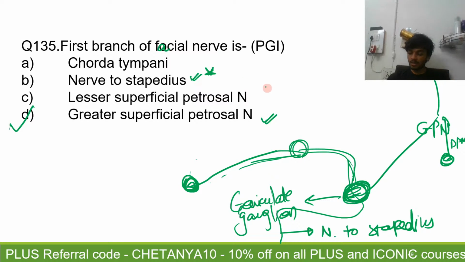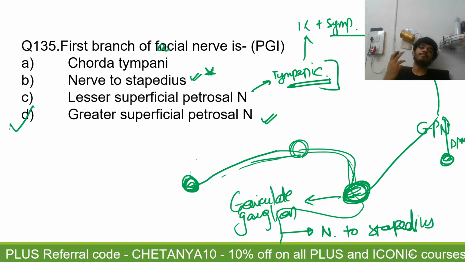And the lesser petrosal nerve, as you all have correctly pointed out, comes from the tympanic plexus, which is formed by the glossopharyngeal nerve plus sympathetic fibers around the carotid plexus, and that is the origin of the lesser petrosal nerve, which again will carry parasympathetic fibers. So that is about the lesser petrosal nerve. So question 135, absolutely crystal clear. Answer will be